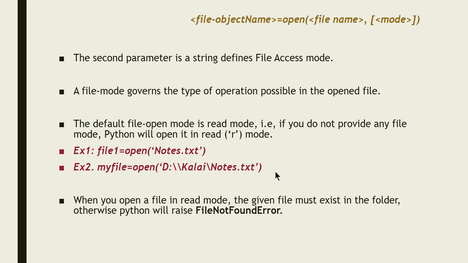If you do not specify the file mode, it will open the file which is present in that folder and give the reference to myfile. It will open it in read mode. So what will happen if that file does not exist in the specified folder or path? When you open a file in read mode, the given file must exist, otherwise Python will raise a file not found error.